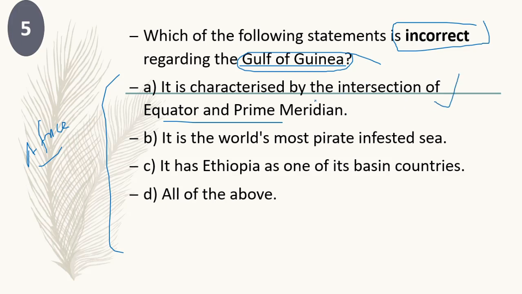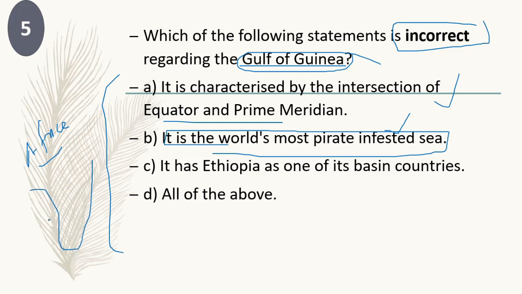It is characterized by the intersection of the equator and the prime meridian, and it is the world's most pirate-infested sea. It is true. Infested sea, meaning there is an issue of pirate activity. We know African continent areas are very active in this kind of pirate activity. But the thing is that the Atlantic Ocean is very important, as most of the world's trade happens through the sea route. So the pirate activity there is so high. So that option is also right.